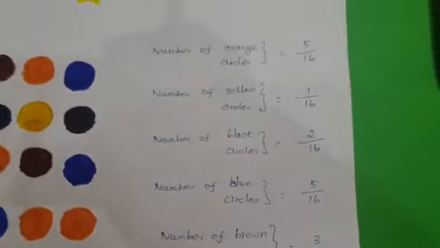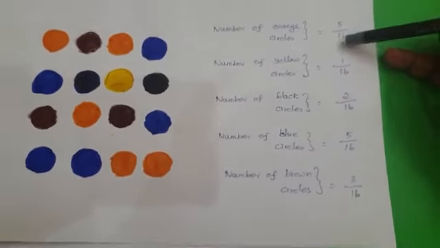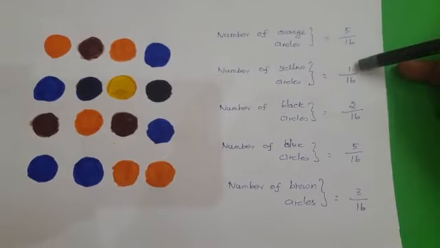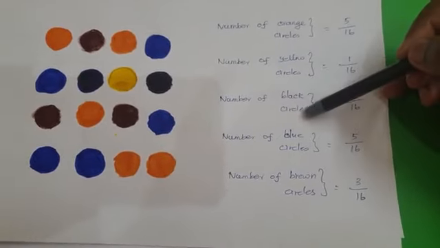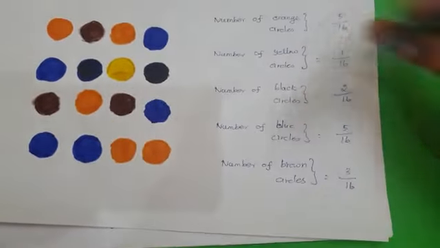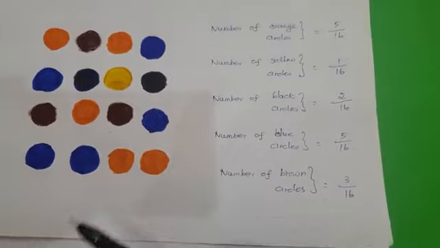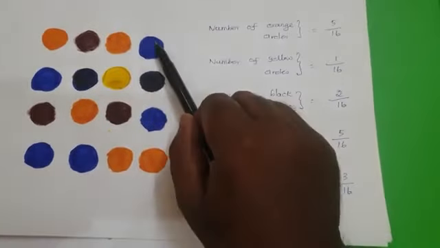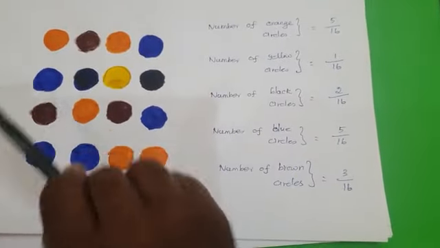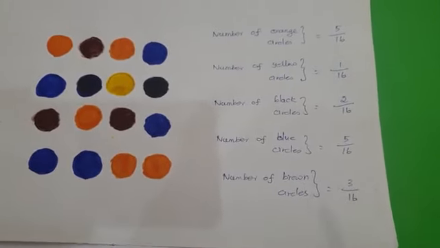So check out over here. The number of orange circles is 5 out of 16. The number of yellow circles is 1 out of 16. The number of black circles is 2 out of 16. The number of blue circles is 5 by 16. Blue, 1, 2, 3, 4 and 5, yes, 5 by 16. And the number of brown circles is 3 by 16.